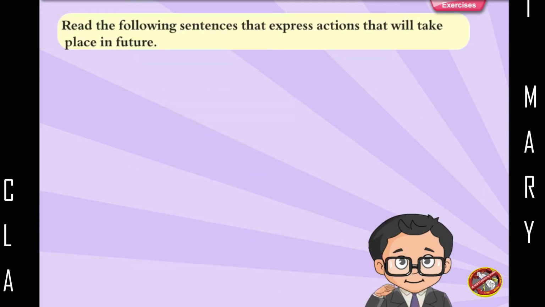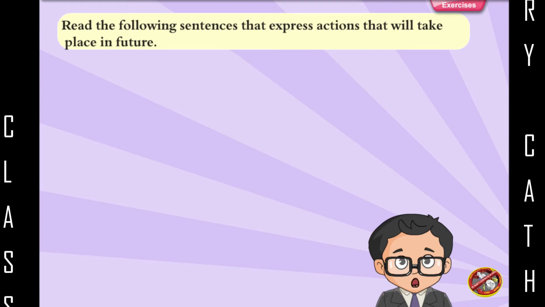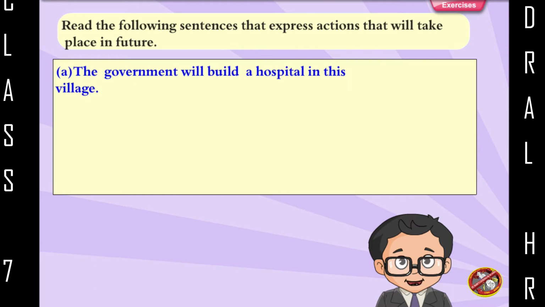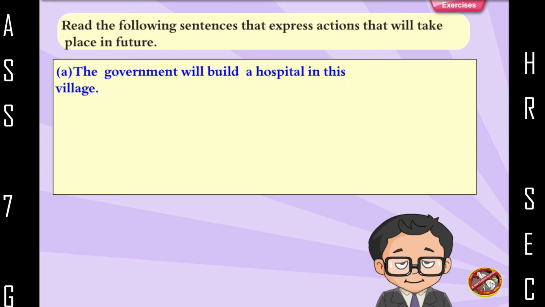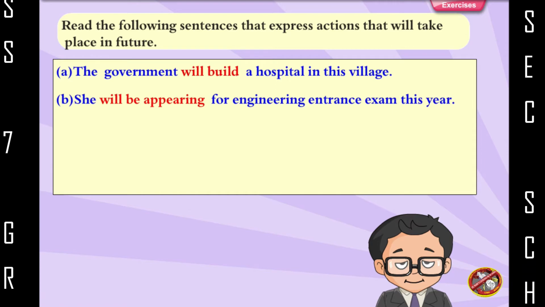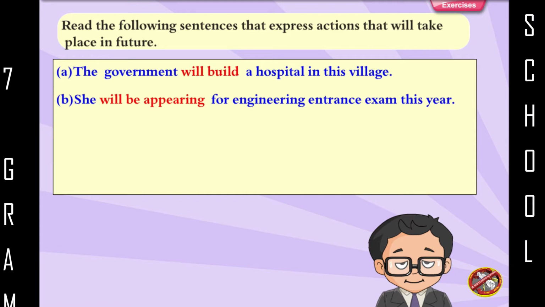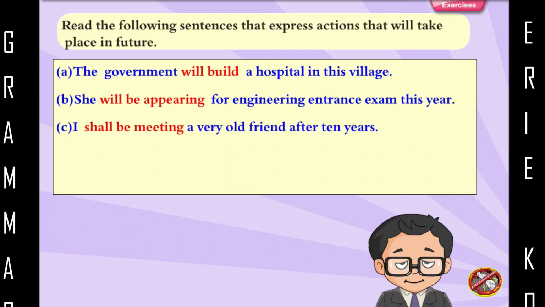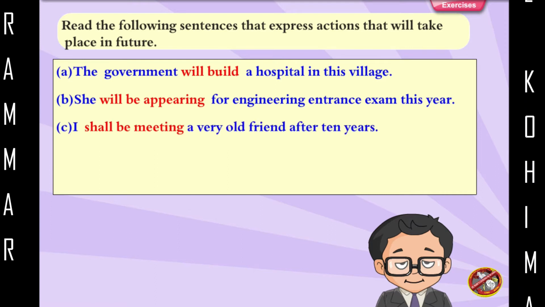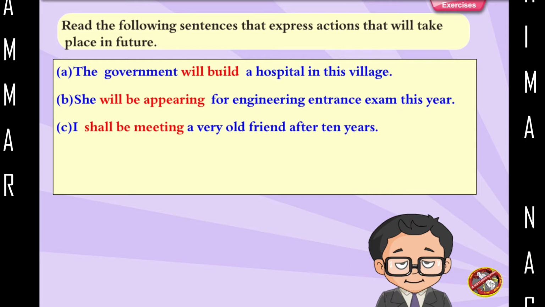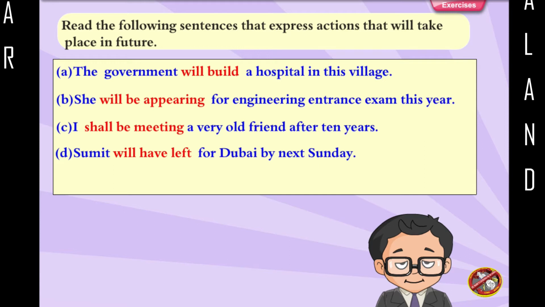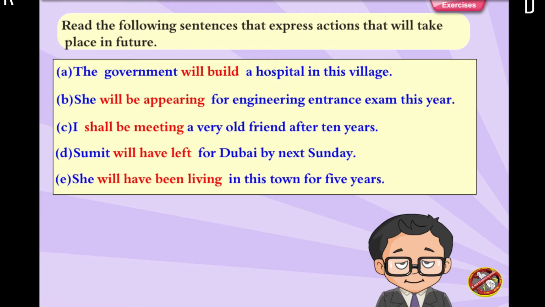Read the following sentences that express actions that will take place in the future. The government will build a hospital in this village. She will be appearing for the engineering entrance exam this year. I shall be meeting a very old friend after 10 years. Sumit will have left for Dubai by next Sunday. She will have been living in this town for 5 years.